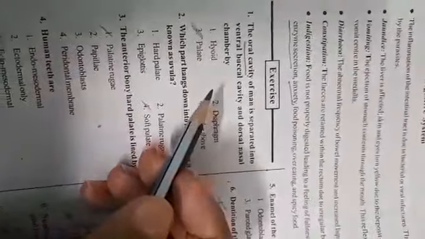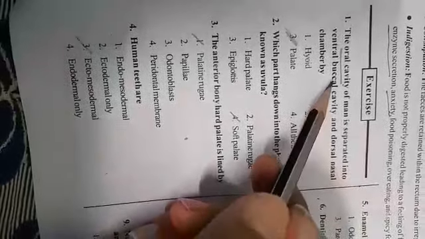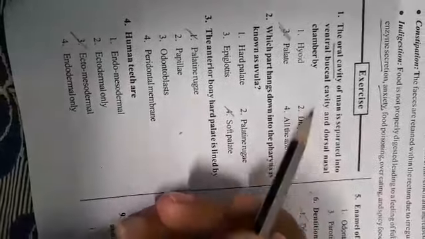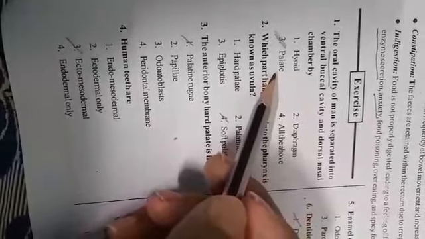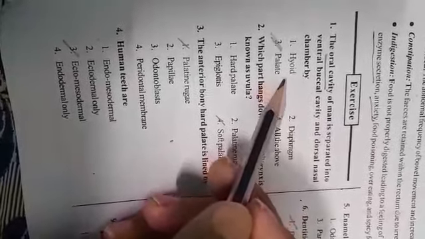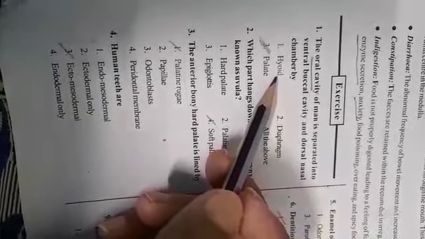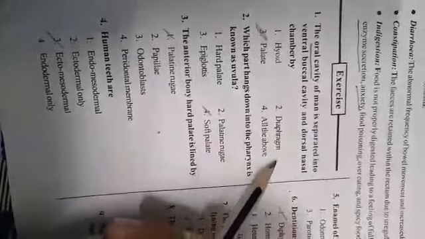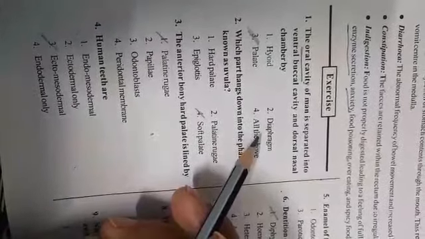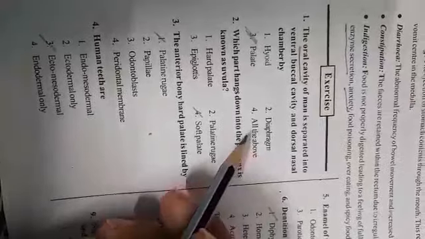Here I am explaining some of the bits from digestion and absorption. The oral cavity of man is separated into ventral buccal cavity and dorsal nasal chamber by palate. What is hyoid? Hyoid is a U-shaped bone present below the lower jaw. Diaphragm is a dome-like structure which separates our chest cavity and abdominal cavity.